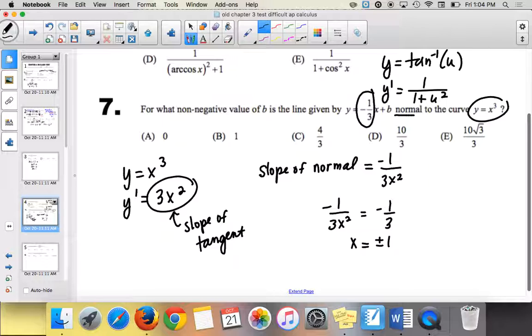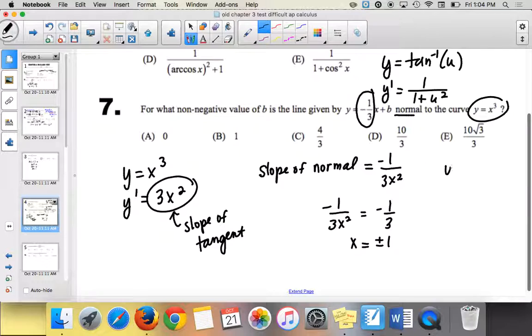And then I circle B. Did you guys do that? B is not the right answer. What does it say? It says for what non-negative value of b, not of x, of b. So we need to find the b value. In order to find b, in the equation that has b, I have x and y. So I need to find y. Well, how can I find y?